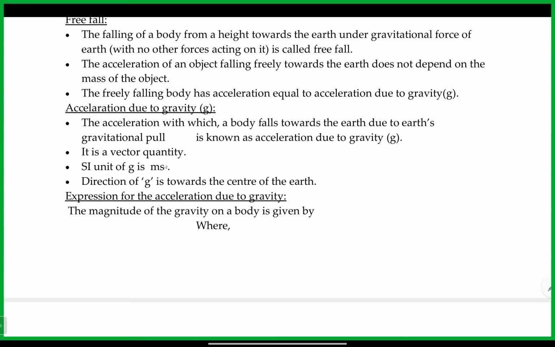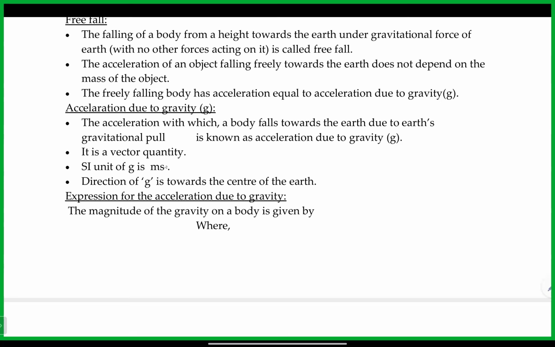Okay, so a vector quantity is a quantity which has both magnitude and direction. Magnitude means a numerical value. Direction means plus or minus, in one particular direction it acts. For this, acceleration due to gravity is always in one particular direction. Suppose we take the opposite direction to that, we have to write minus. We know already here g is always towards the earth, one particular direction. Therefore, vector quantity.